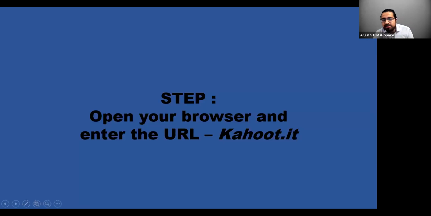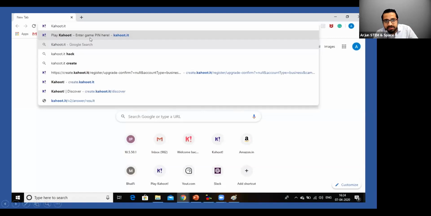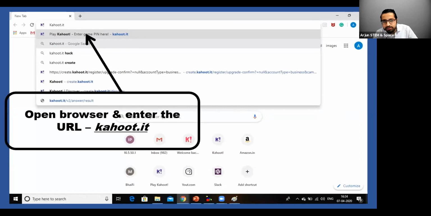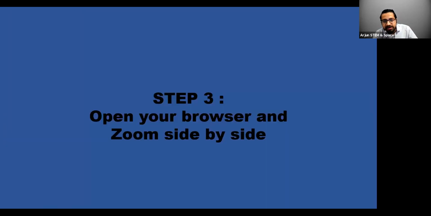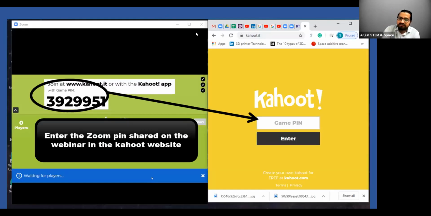Okay. Open the browser and enter the URL kahoot.it, which we have already given you over here. Open the Kahoot over here. Then get play kahoot.it. Now open your browser and your Zoom side by side. Since you have done it side by side, now you will be able to open it side by side.